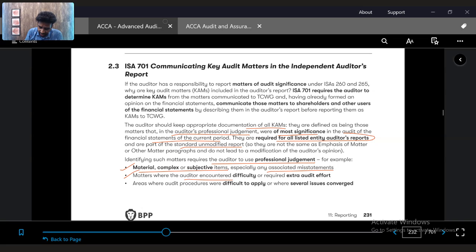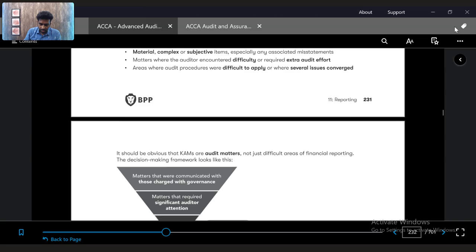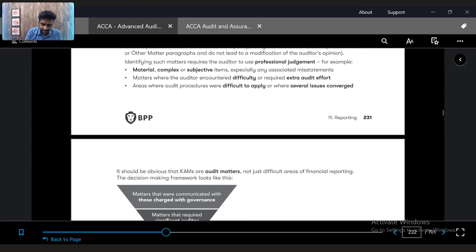Matters where the auditor encountered difficulty or required extra audit effort, so where they had to spend a good amount of time and had extra audit effort to form a conclusion. Areas where audit procedures were difficult to apply or where several issues converged are also part of the KAM. So technically, all these three things suit the significant risk part of our audit risk.